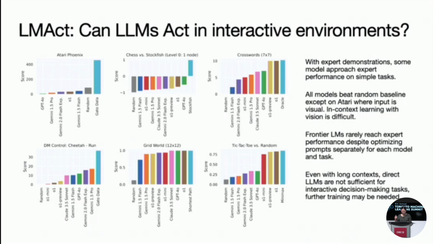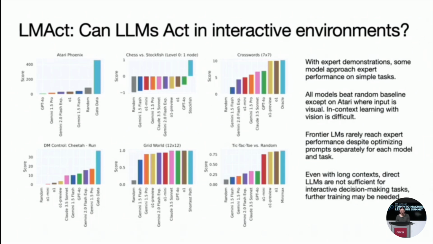So this benchmark is open sourced, allowing the community to further investigate how to unlock these capabilities. It also really highlights this knowing-doing gap. It shows that even with long contexts, direct LLMs are not sufficient for complex embodied tasks, suggesting that further training of these pre-trained models is needed.